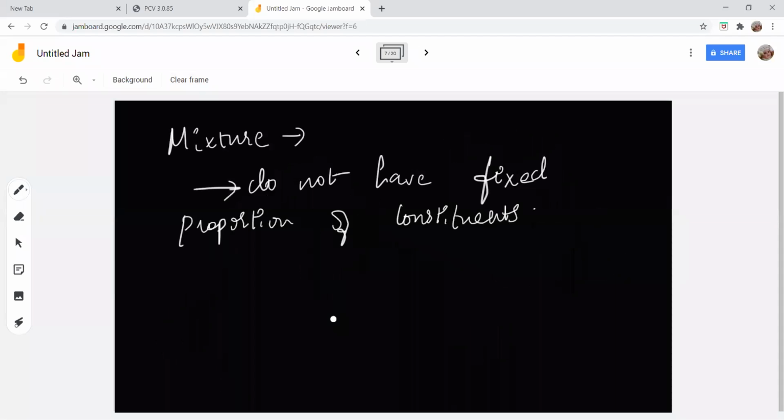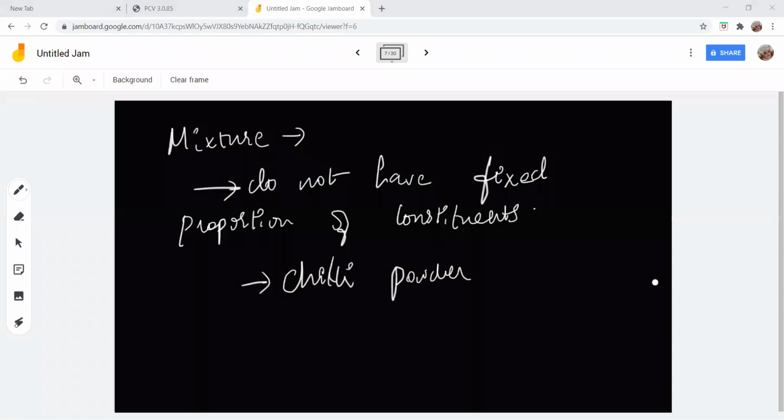You understand? Those are all mixtures. You all understand what I'm trying to say? Okay. For example, I'm asking, chili powder. Is that a compound or a mixture?